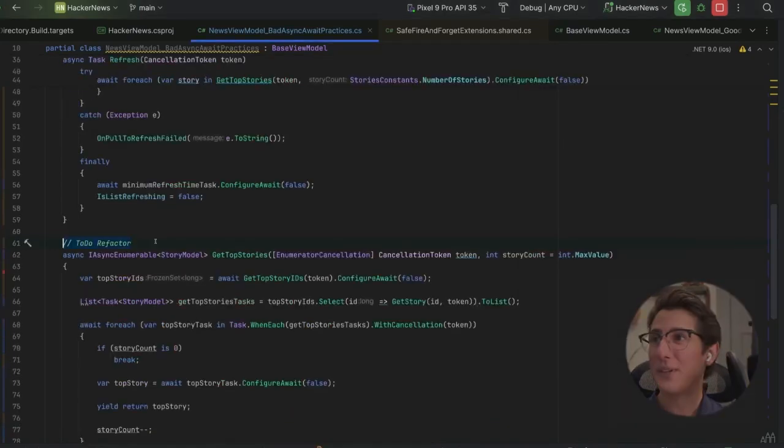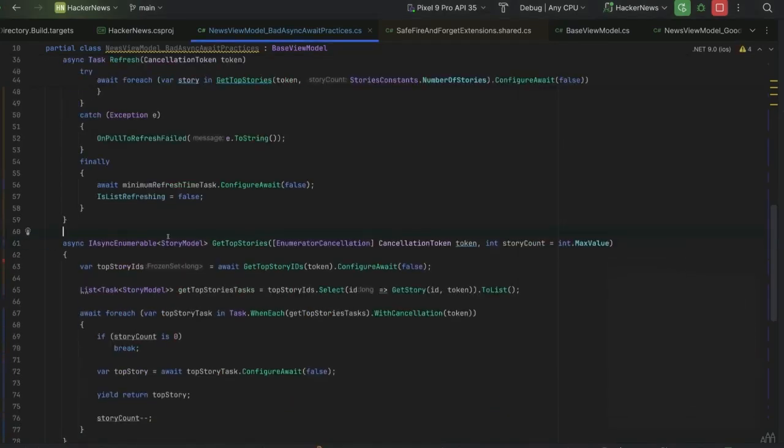So that's async enumerable. That's another refactor done. Now let's pause here before we move on to the next section where we'll talk about returning a task instead of awaiting it, and ValueTask.